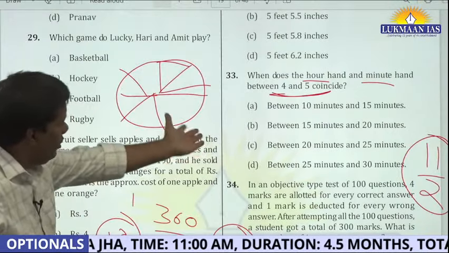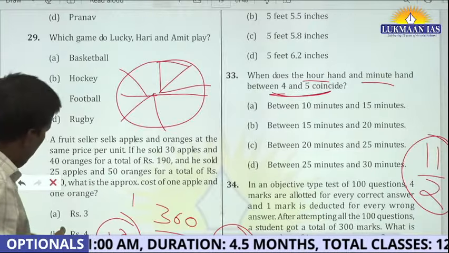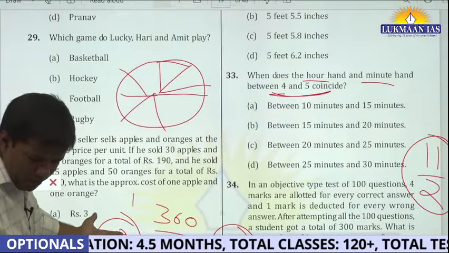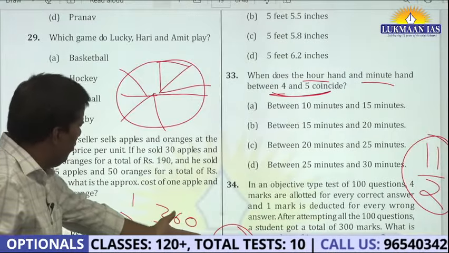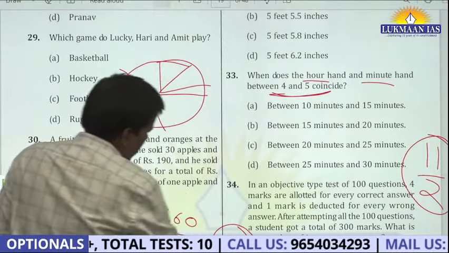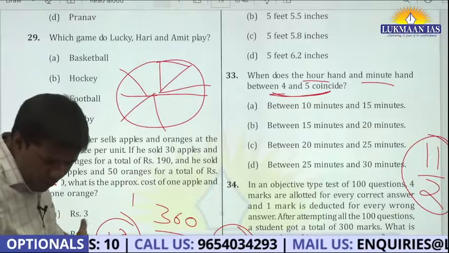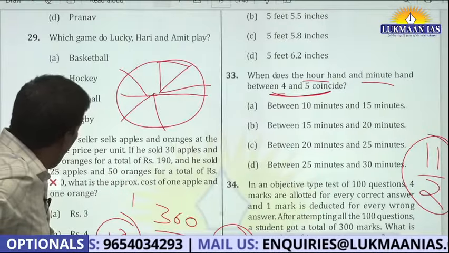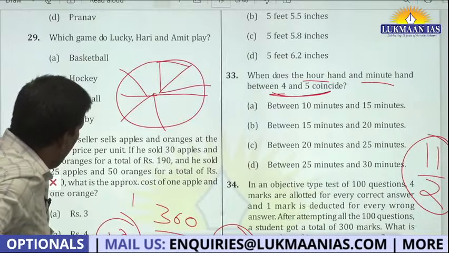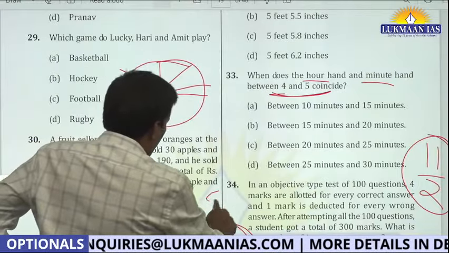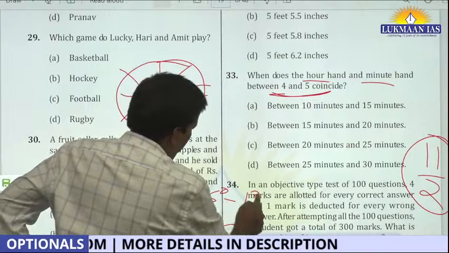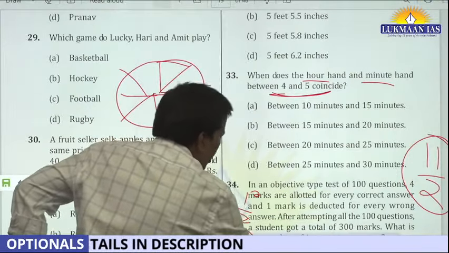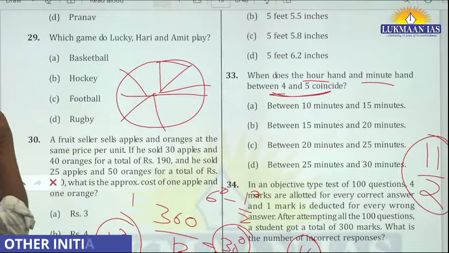11/2, right? 11/2, that is the relative speed, and how it comes in 1 minute. Hour hand moves a half degree, and the minute hand will move how much? In 5 minutes, it will move 30 degree, so 6 degree in 1 minute. So 6 degree minus half degree. So 6 minus half will be 11/2. So you got this. See, these are the set questions.